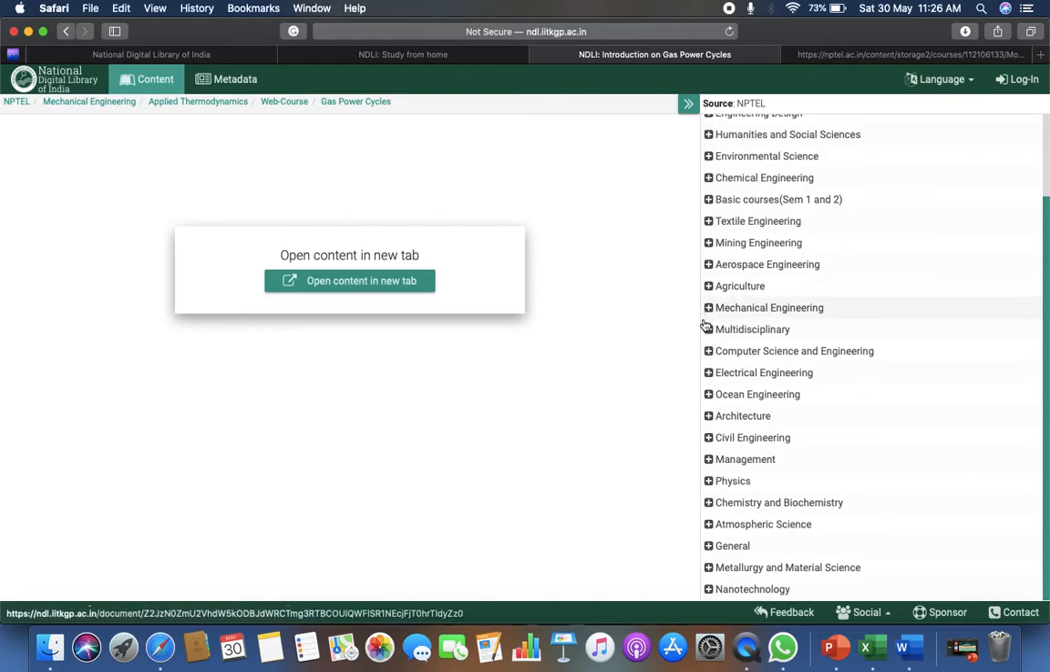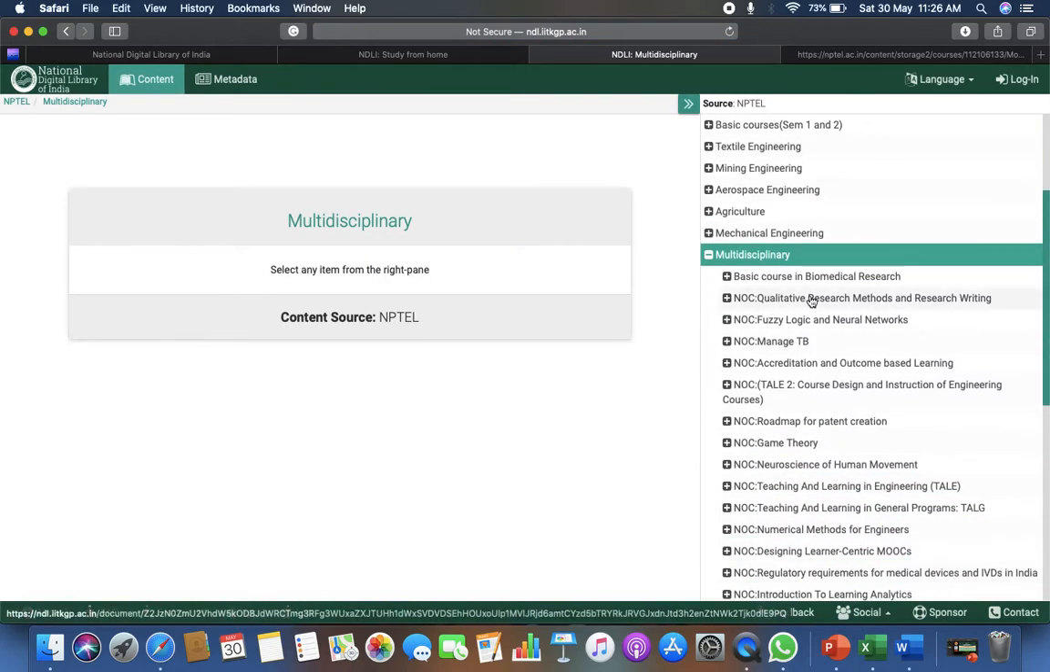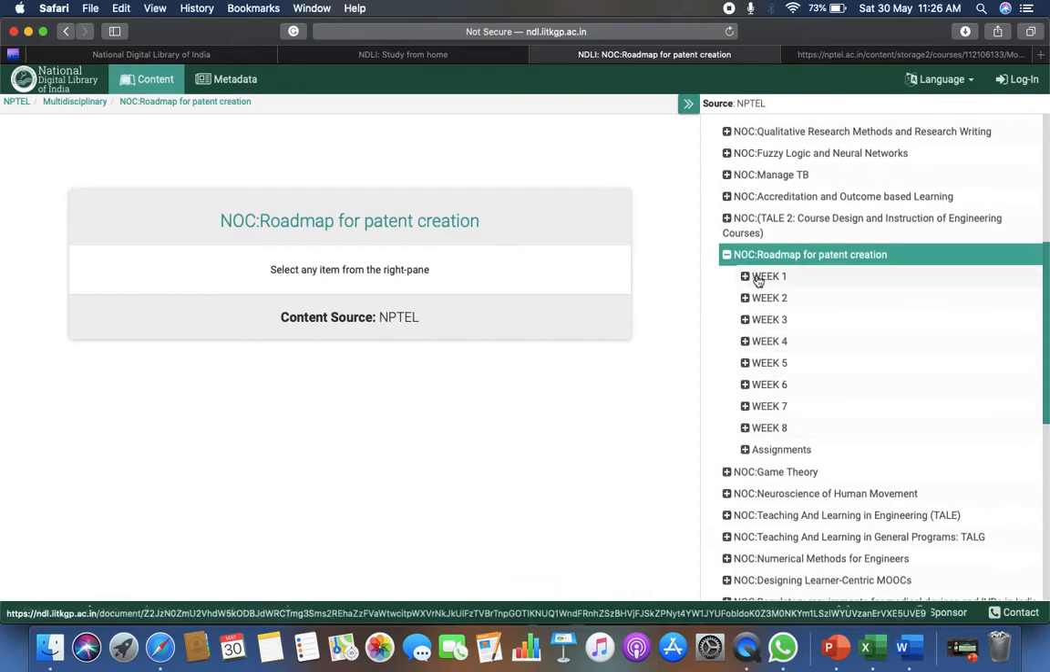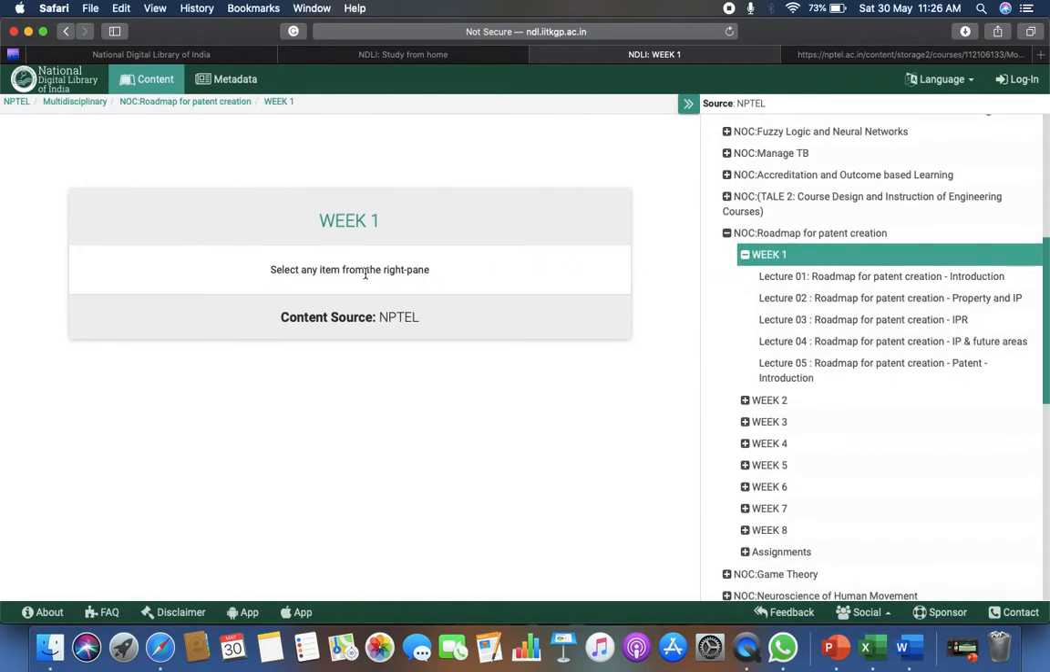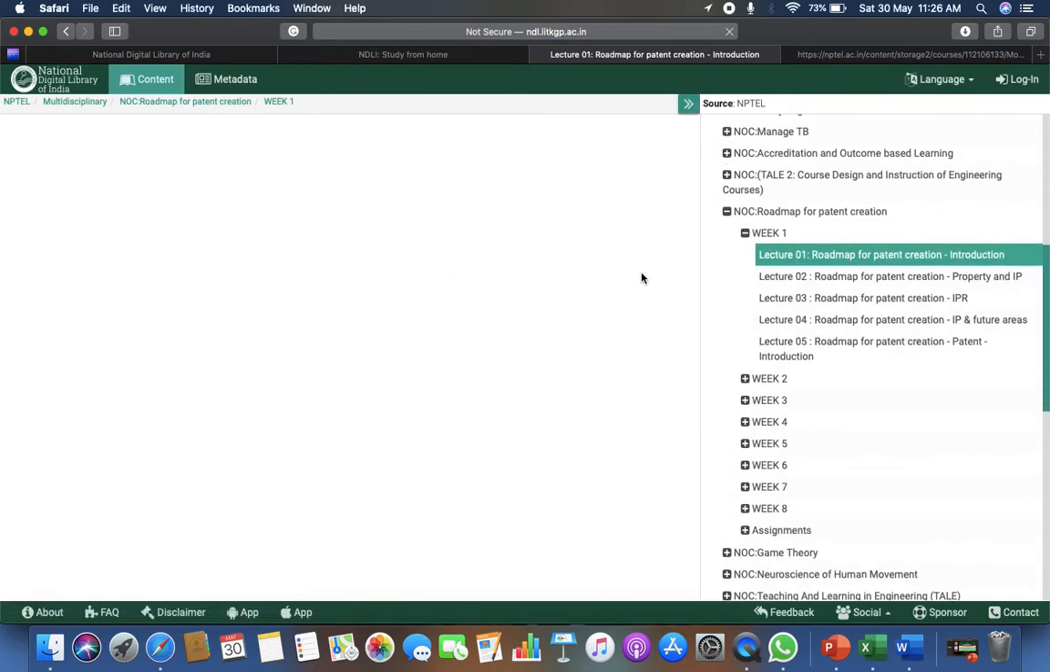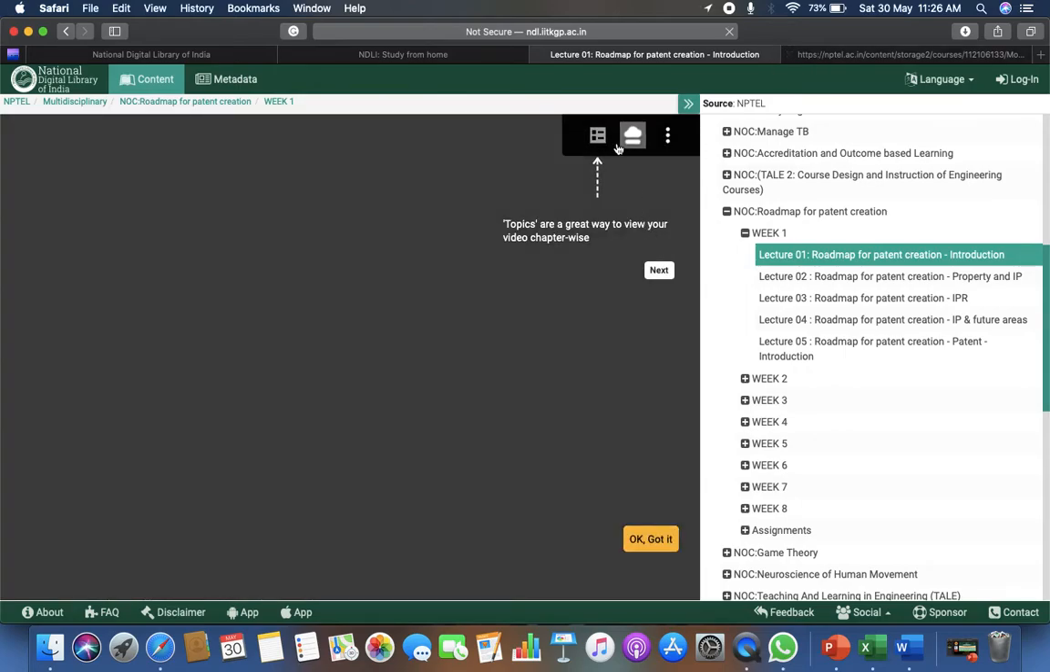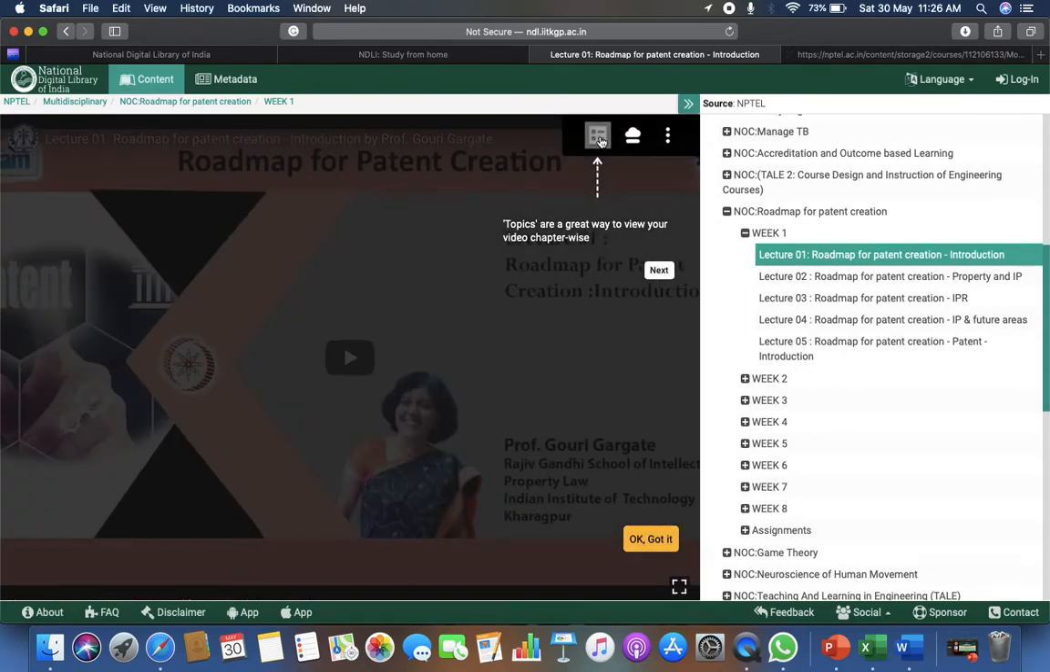Suppose you are from multidisciplinary, and you want to learn some subjects related to multidisciplinary from NPTEL, like learning about roadmap of patent creation. Okay, so what is the roadmap? This is the week 1 lecture, or this is a whole course. You can directly go to lecture 1. If you want to learn lecture 1, then click on this roadmap of patent creation introduction. That will directly open the first page or the web page of that subject. Okay, this is the thing. You can do the next here, topic by topic.